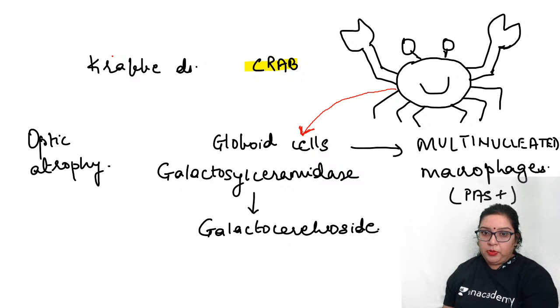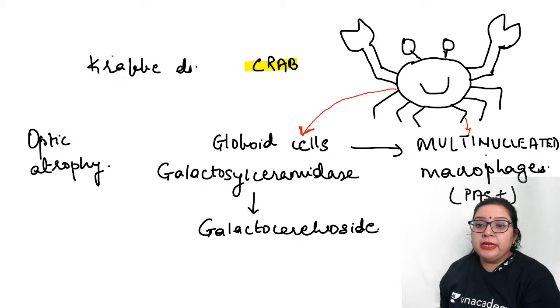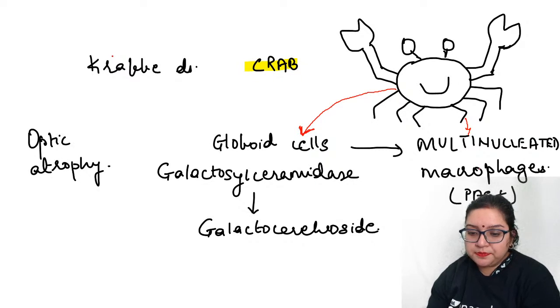Okay, globoid cells. And from these different many legs of the crab, I will remember multinucleated macrophages.